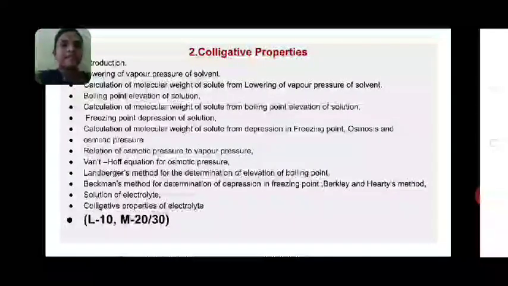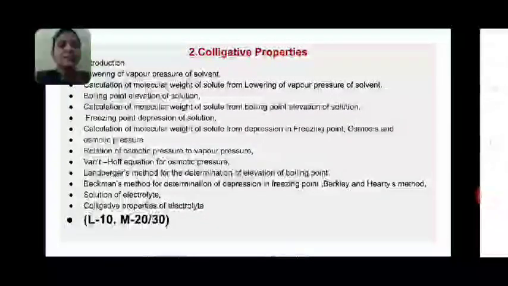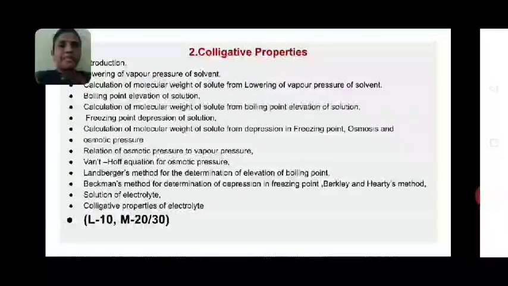Then second chapter is colligative property. See, colligative property is very easy to understand and easy to learn, and it is very important to qualify examination with high score. So colligative properties has subtopics: first is introduction, then lowering of vapor pressure of solvent.